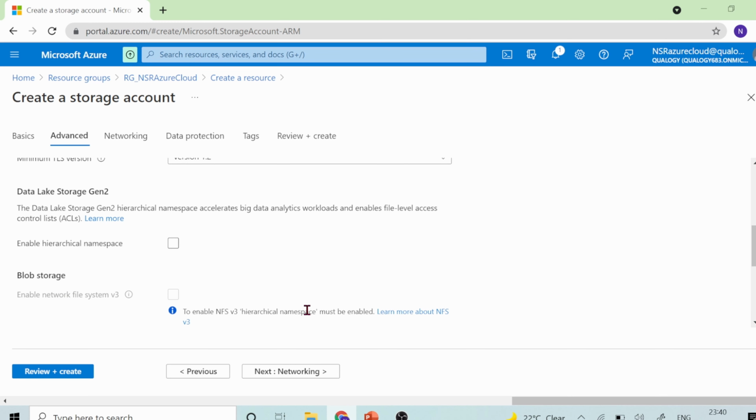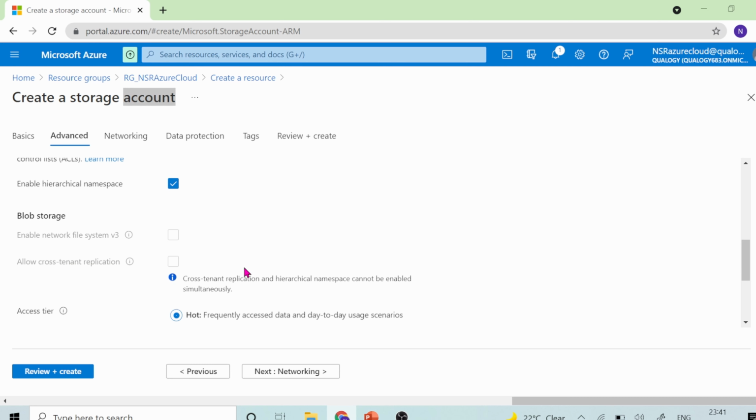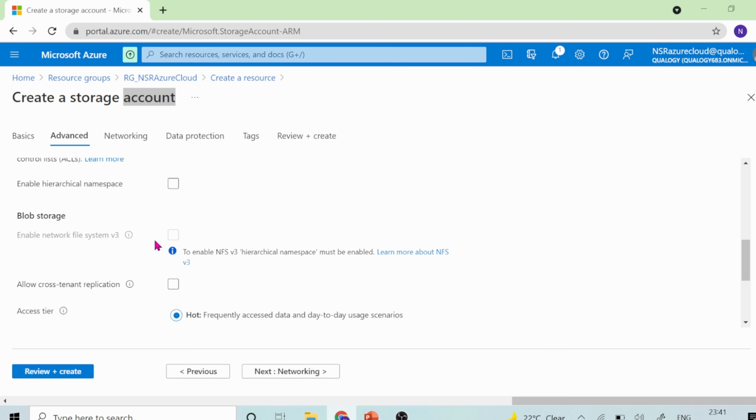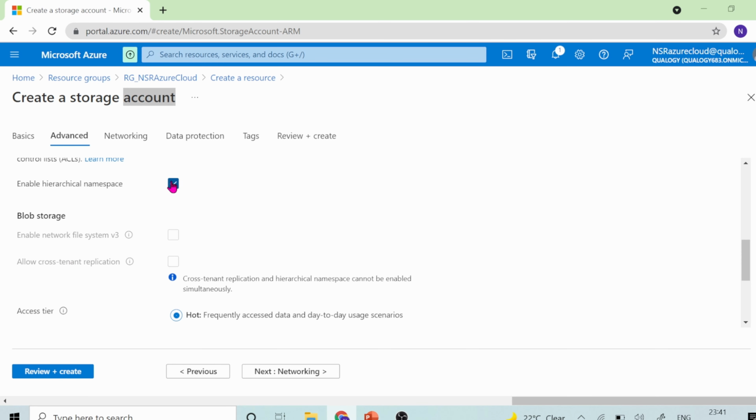If you can see here, this is similar to how we create a storage account for blob, right? So what is the main difference? The main difference is the hierarchical namespace. If you want to use this storage account for Gen 2, the only thing you are supposed to do is click on this enable hierarchical namespace option. If you click on this checkbox, it will be created for Gen 2. If you want it for blob, you just uncheck it and that will be for blob. If I check this, this will be grayed out. That means it can either be for a blob or for Gen 2.